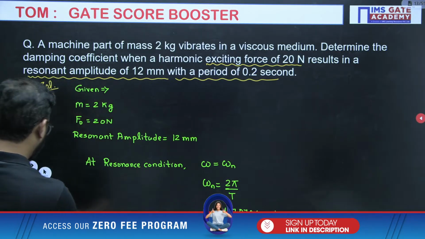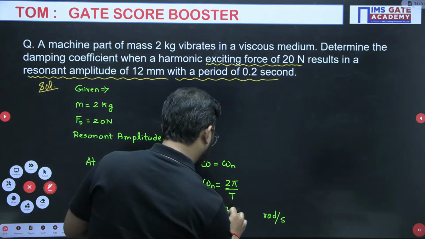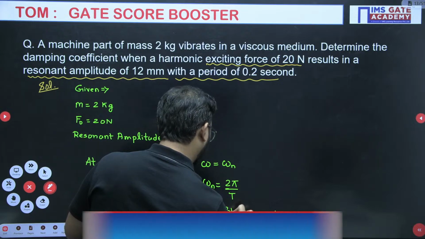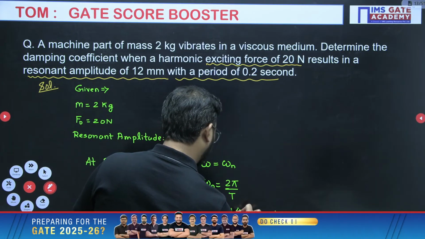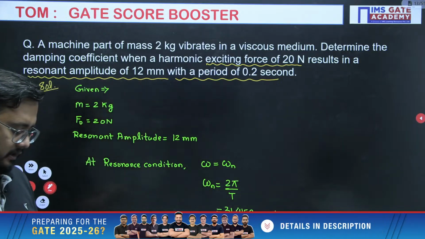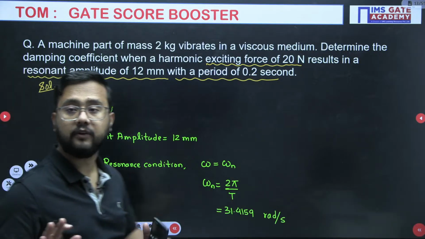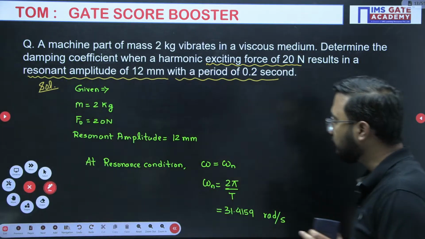Just a minute, it is 31.4. See, this is 31.4159. Correct? So this one is correct. You can just cross check also, everyone, and let me know. Yes, 31.4159, it is there. Omega n I have calculated.